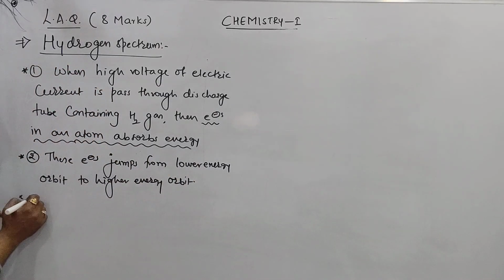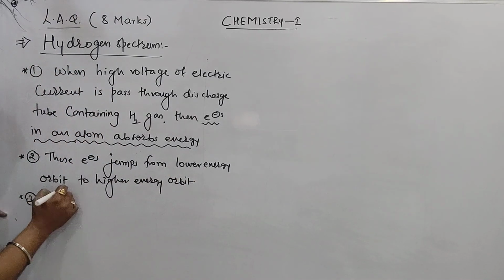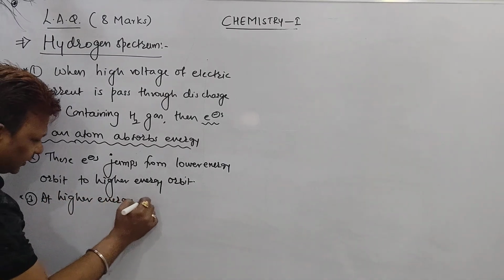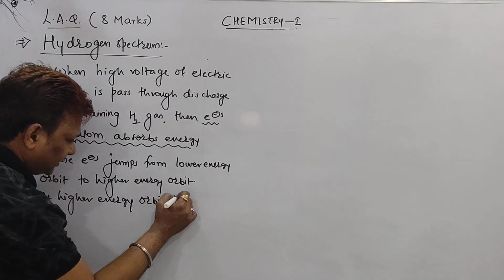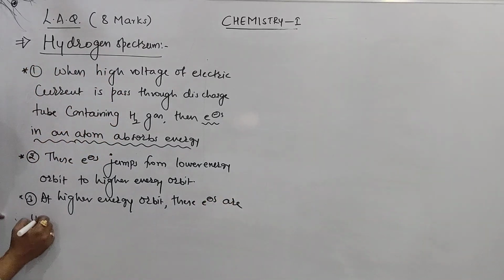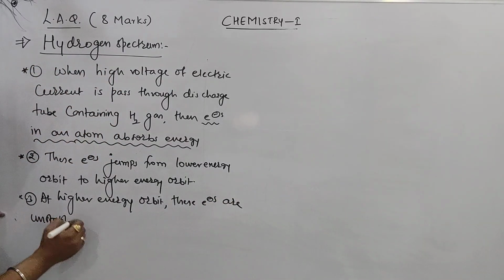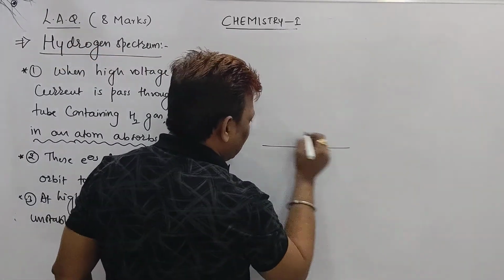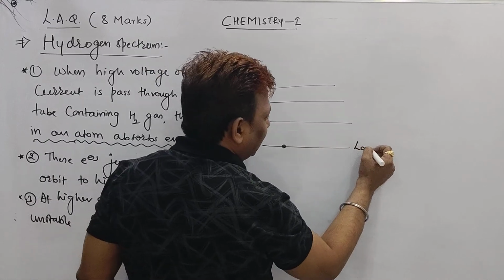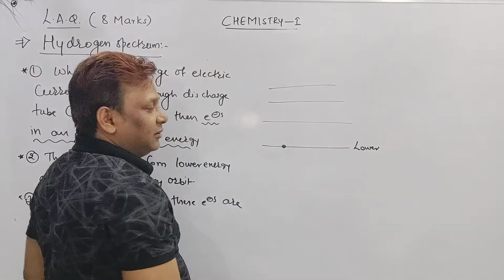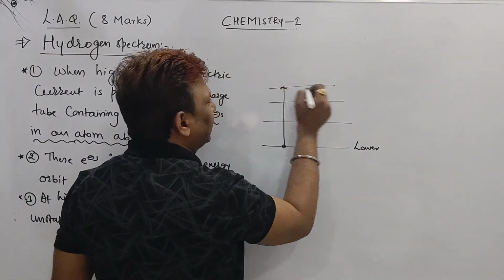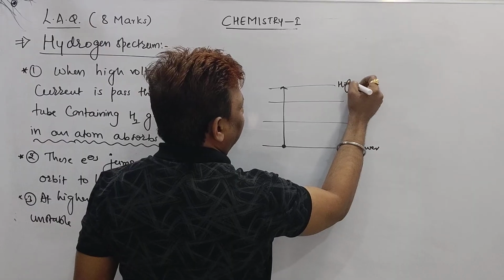Point number 3: at higher energy orbit, these electrons are unstable. Did you understand that? See, these are the orbits. The electron is here in the lower energy orbit. These are the higher ones. When this electron in that atom absorbs energy, the electron will jump from lower to higher.